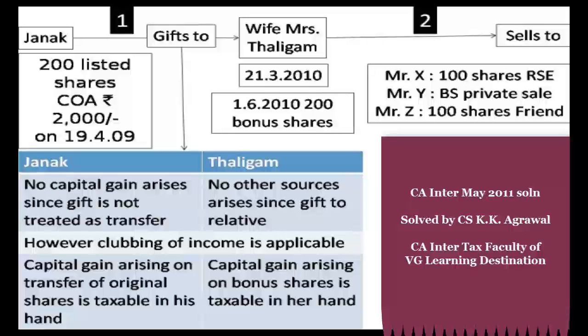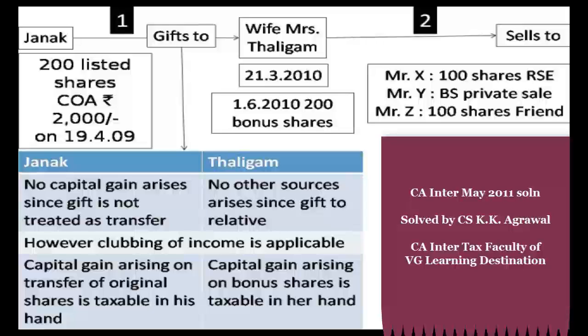If we look at this transaction, in the hands of Janak, no capital gain arises since gift is not treated as transfer. In the hands of Thaligam, income from other sources does not arise since gift is from a relative.